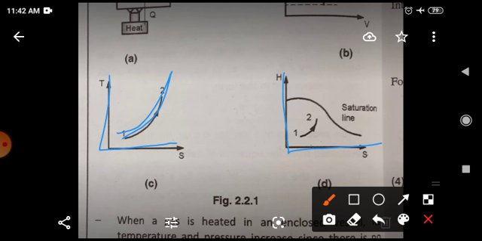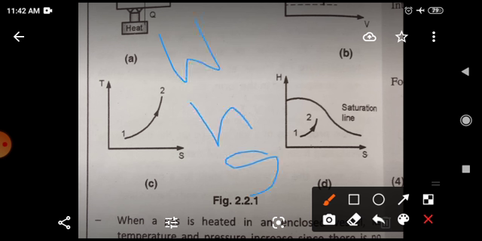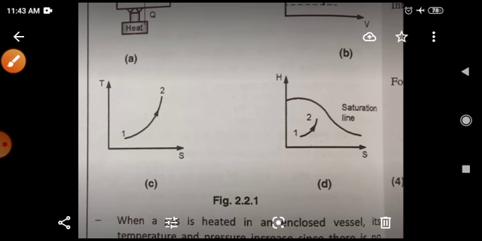Now, how many things do we have to discuss in this particular process? Let's see. We have to find the formula for work done, the formula for enthalpy, the formula for entropy, and study all these things, and also the heat exchange, that is dq or q. All these things we have to discuss. Let's see them one by one.